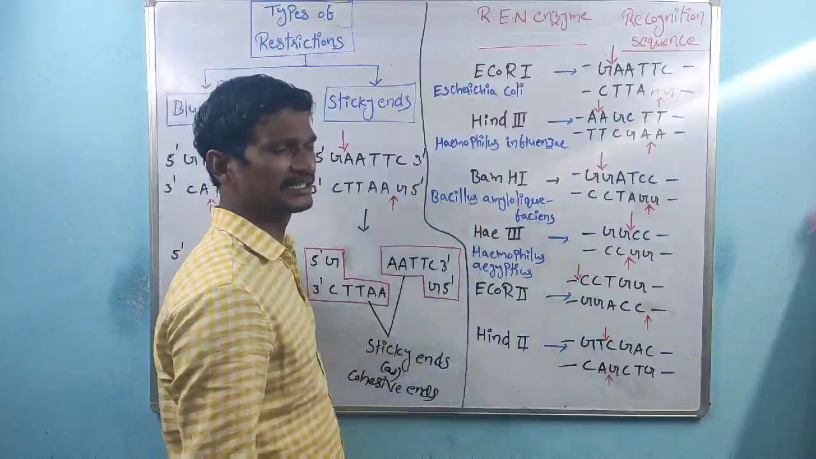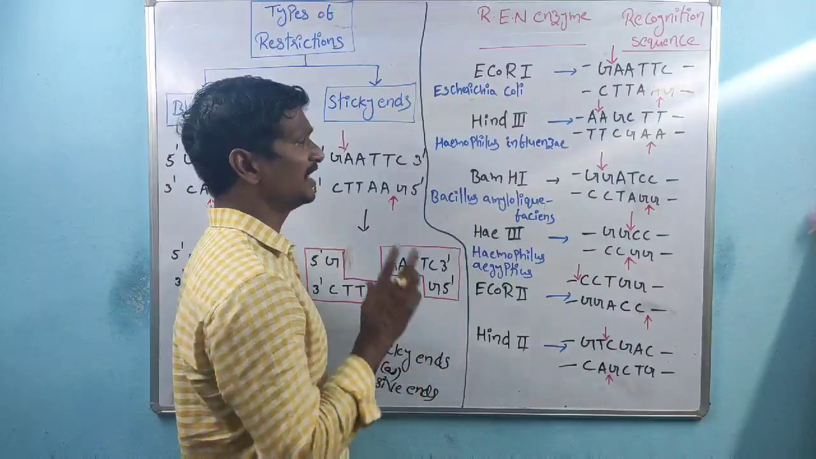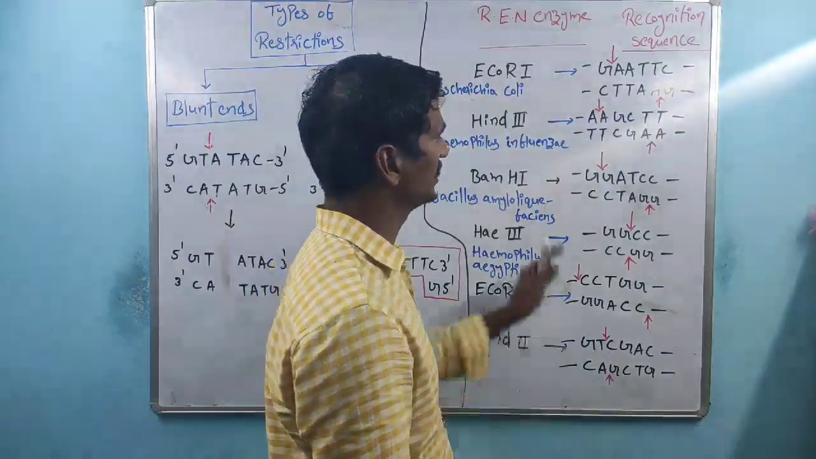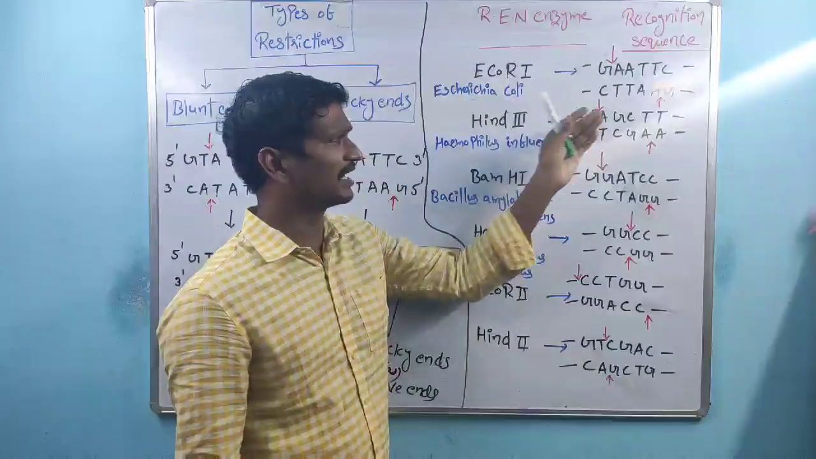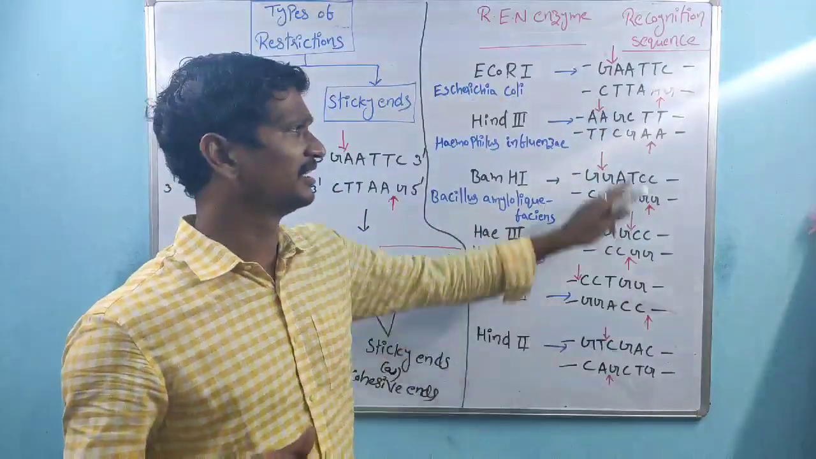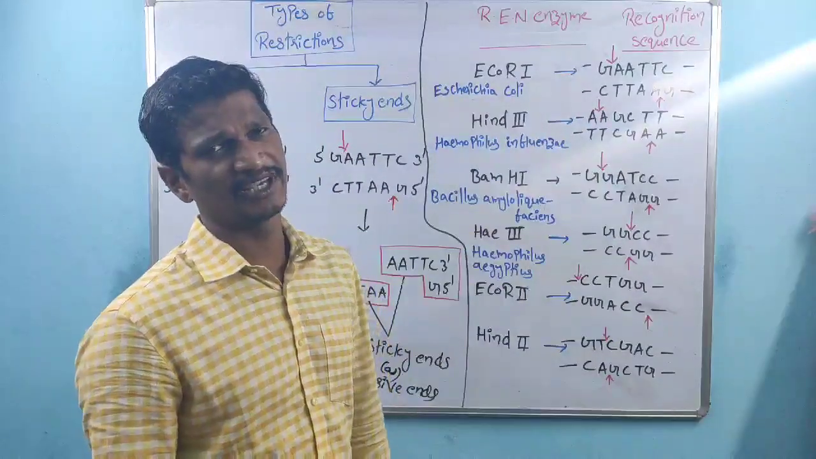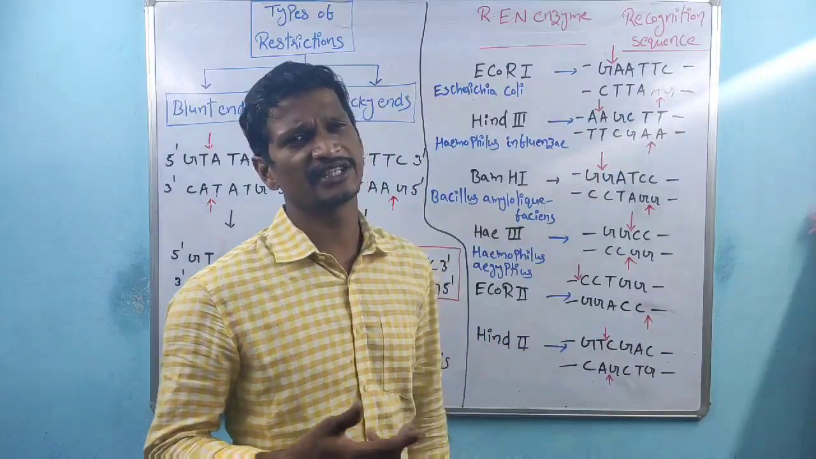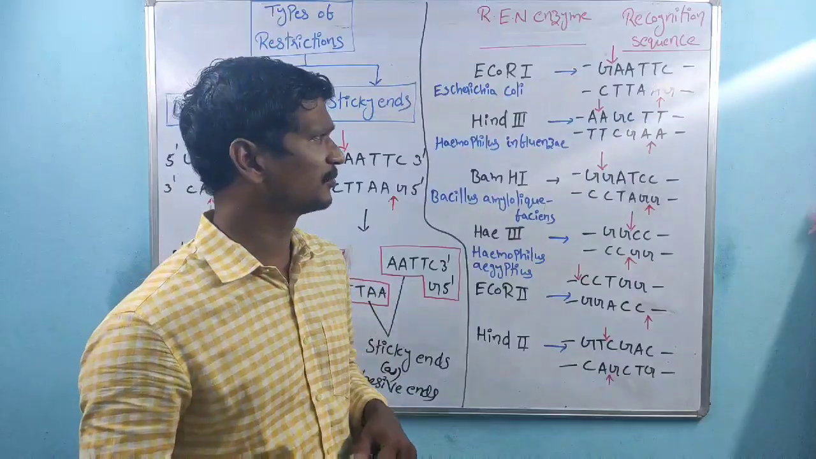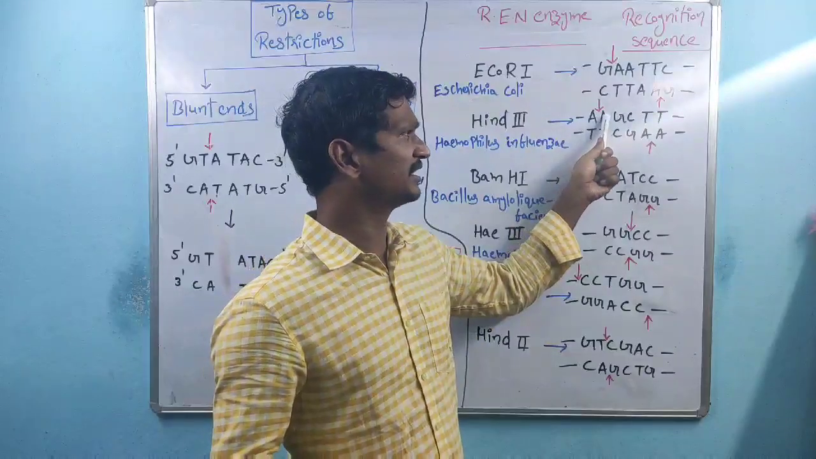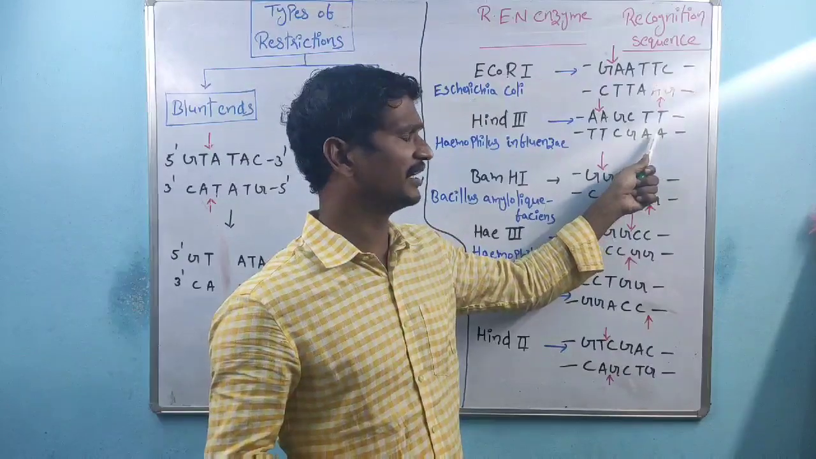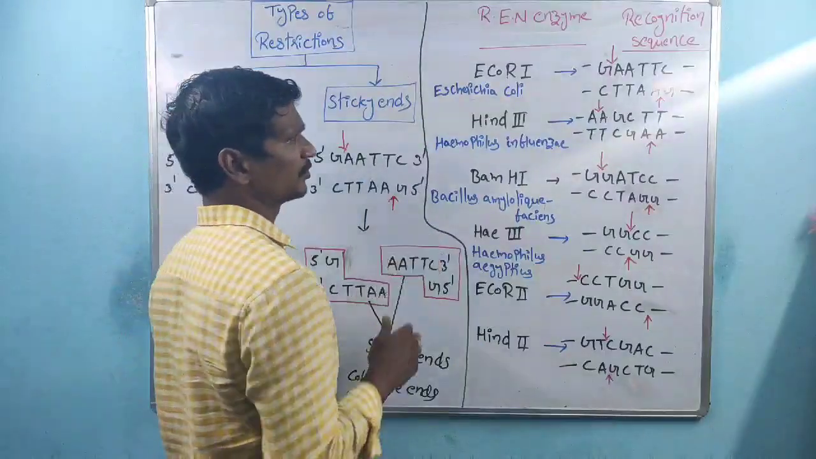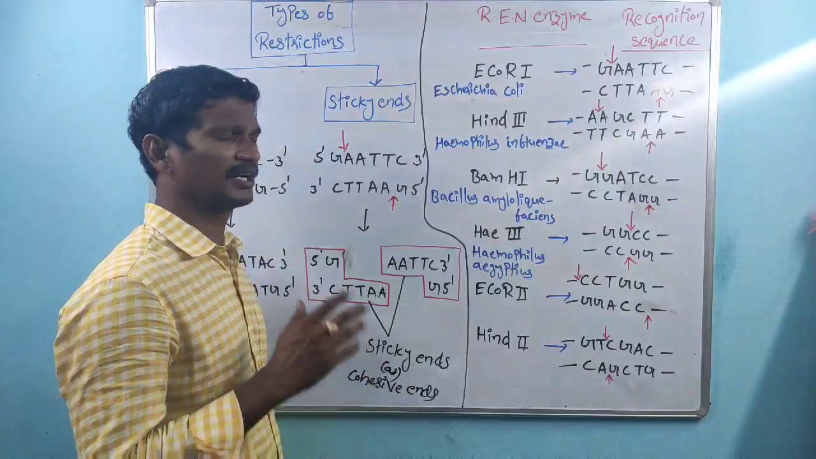Coming to the next one, HindIII, the enzyme isolated from Haemophilus influenzae. Haemophilus influenzae is the bacteria name. The target sequence here is AAGCTT. That is the sequence. Here also sticky ends are produced. Between A and A, and in the lower strand also A and A, the phosphodiester bonds are cleaved. So that is about the Haemophilus influenzae cutting process.